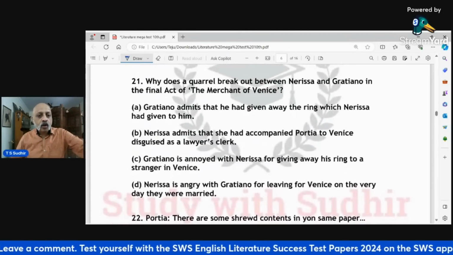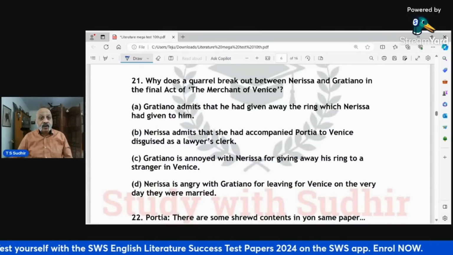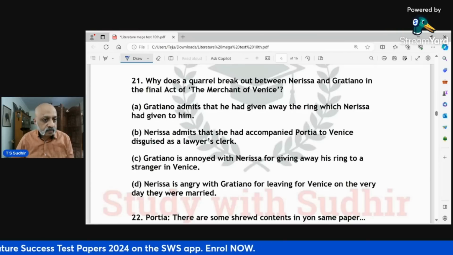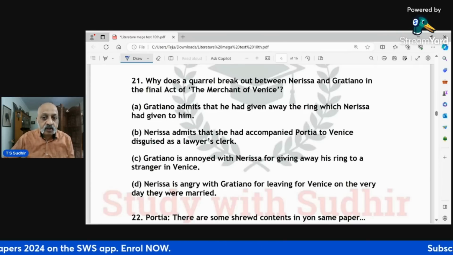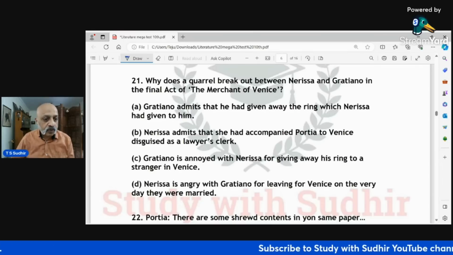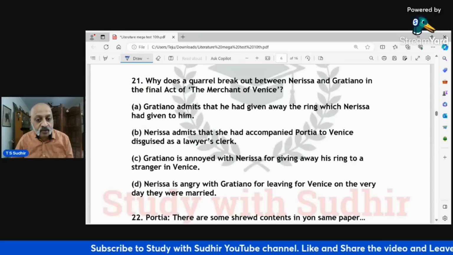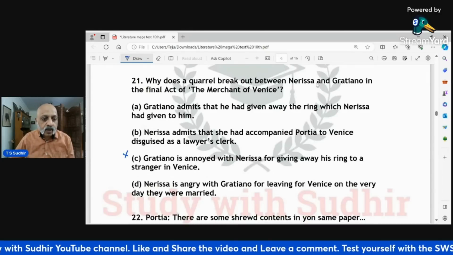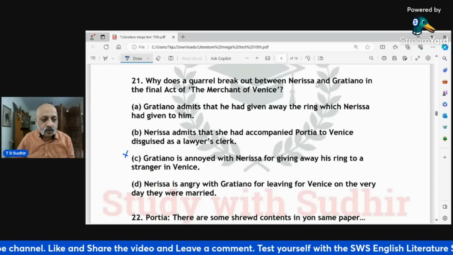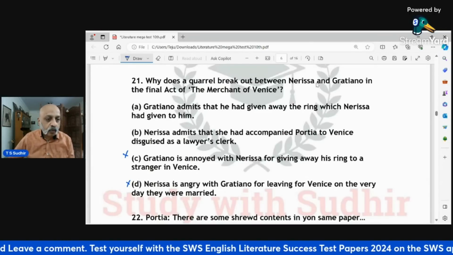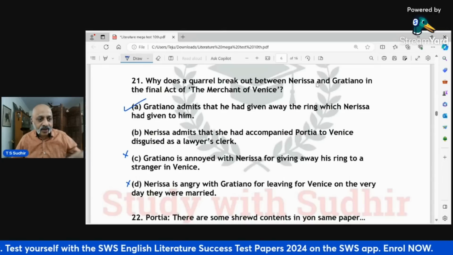Why does a quarrel break out between Nerissa and Graziano in the final act, Act 5, Scene 1 of The Merchant of Venice? Because Graziano admits that he had given away the ring which Nerissa had given to him. Nerissa admits that she had accompanied Portia to Venice disguised as the lawyer's clerk. Graziano is annoyed with Nerissa for giving away his ring to a stranger in Venice. This is obviously not true. Nerissa is angry with Graziano for leaving for Venice on the very day they were married. This is also not true. So the 21A option is the correct option.